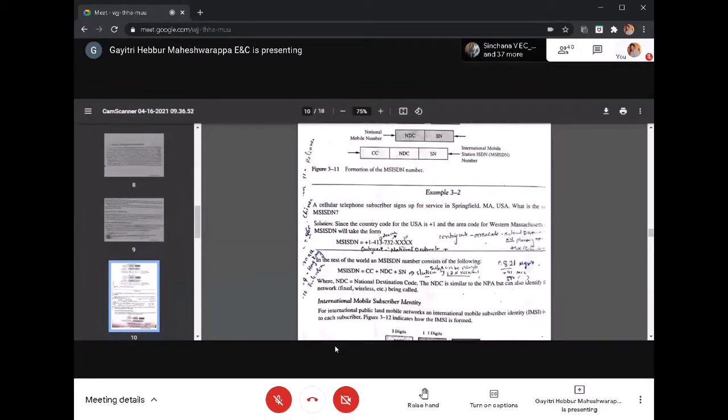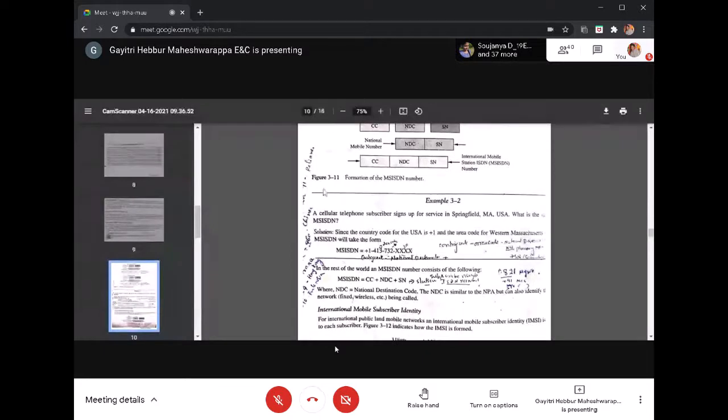So let us see the MS ISDN number for this example. Say, for example, a cellular telephone subscriber signs up for a service in Springfield. Springfield is in the USA. If you take your service provider, for example Airtel or Jio or whatever it is, and the area code, the area is Massachusetts, in the USA.